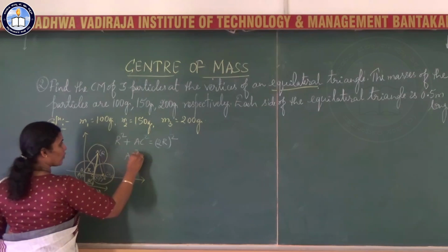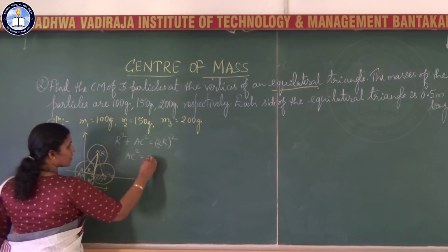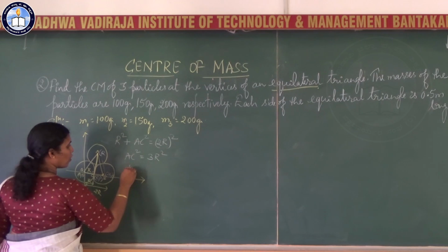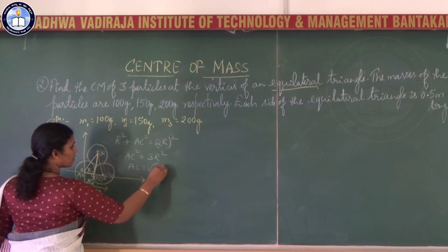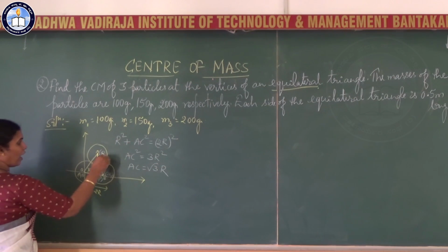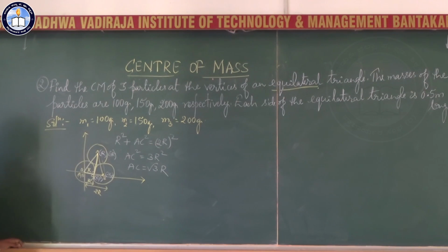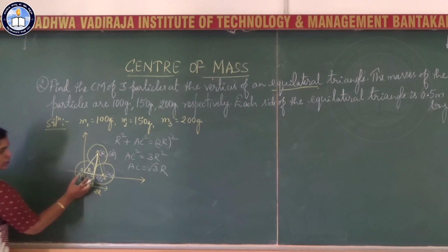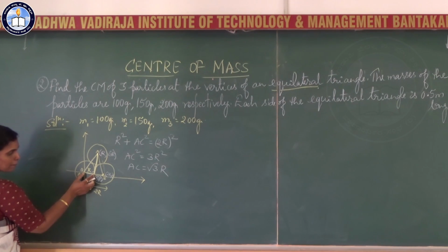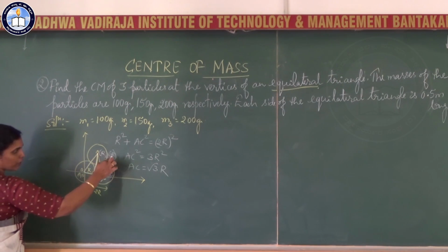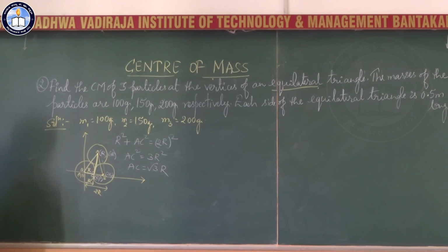So AC square equal to 4r square minus r square, 3r square, or AC equal to root 3r. So here, r comma root 3r.